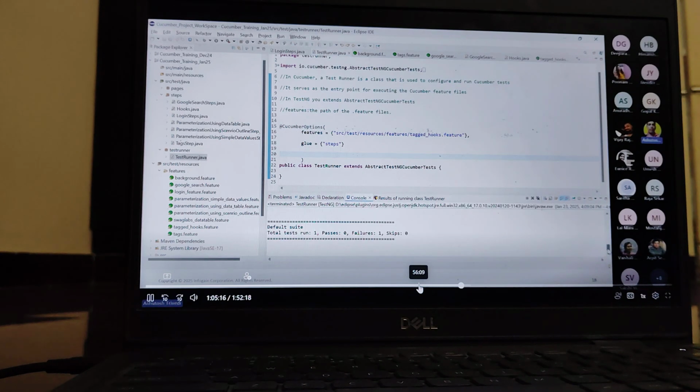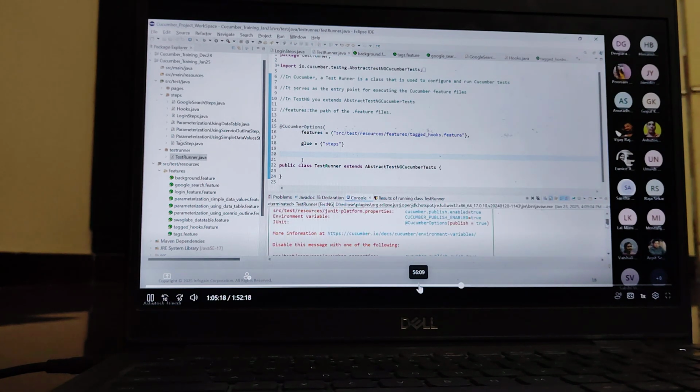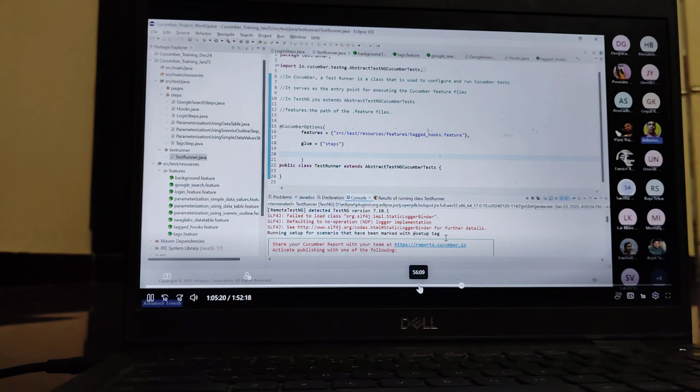Check here. Now here you can check it. Now before the tag hook gets executed. Clear? Yeah, it's clear. What is the user before? Hook function.